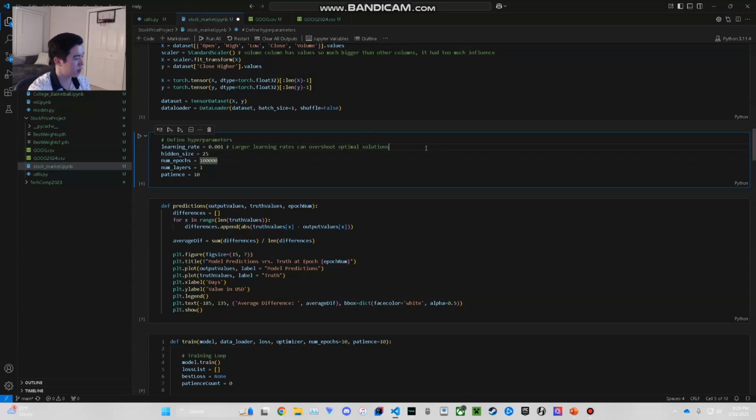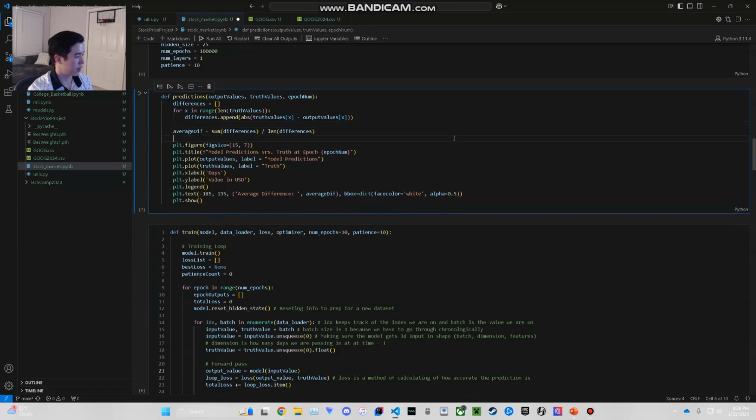The reason I have each of these values the way they are is because I did something called a grid search. It went through and tested a bunch of different learning rates, hidden sizes, and numbers of layers, and these were the optimal numbers to create the most accurate model. And then I made a predictions function, which graphs model output values versus truth values, which helps me see how the model is doing throughout every epoch.